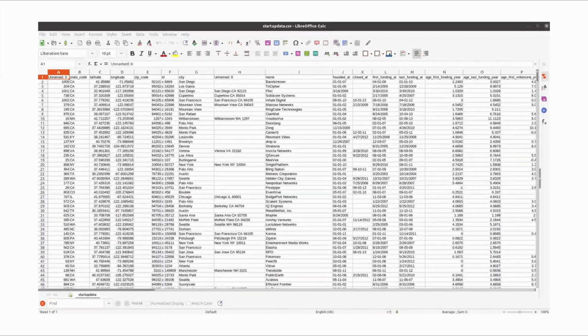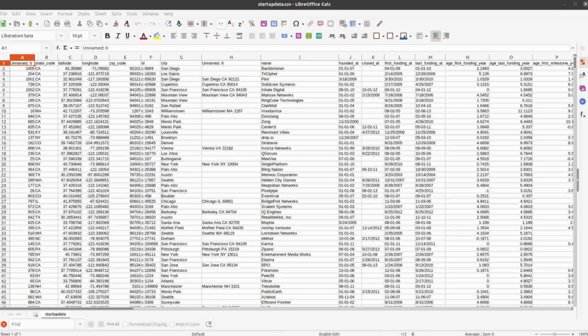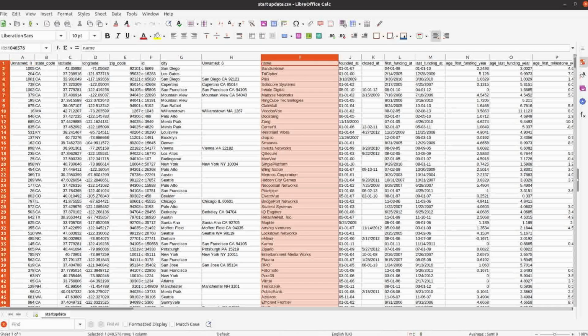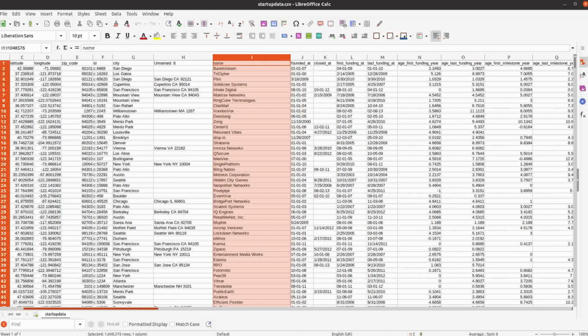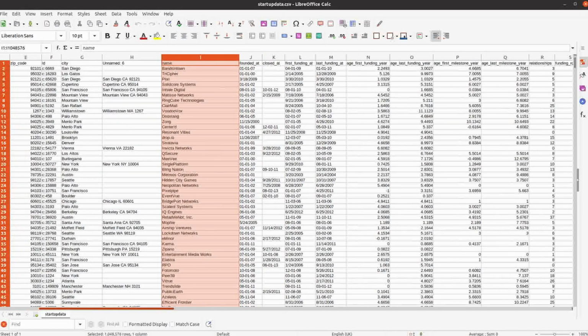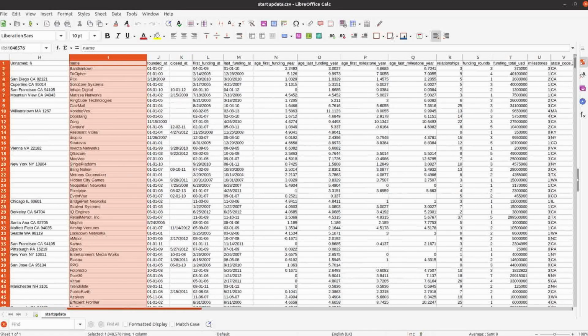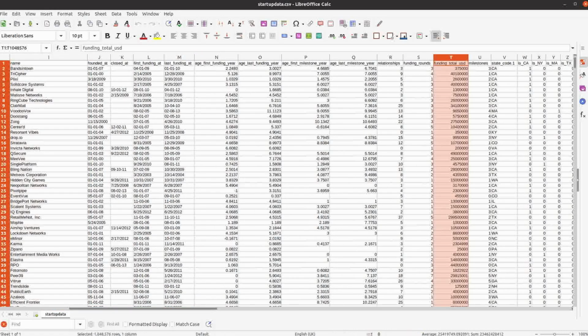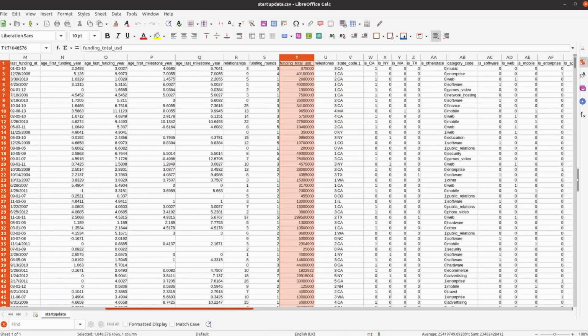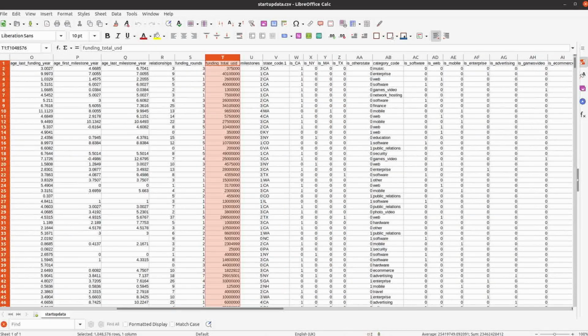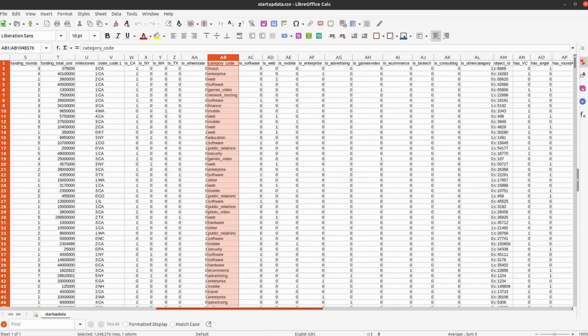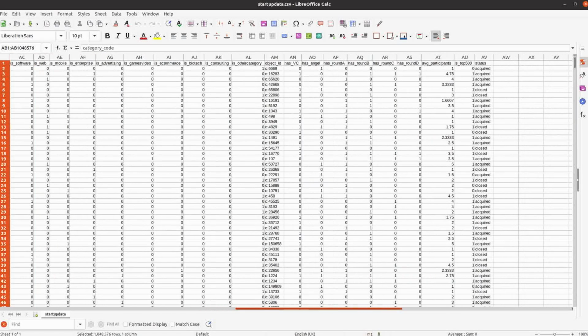But before we start, I just wanted to show you the dataset we will be using today. This is a dataset about startup businesses in the US. It includes a lot of detailed information about these companies, but the ones I'm more interested in are the company names, their category or industry sectors, their total received funding in US dollars, and whether they have been acquired or closed. I will include this dataset in the GitHub repo for today's session, but if you'd like to follow along with other similar datasets for your region, feel free to do so.